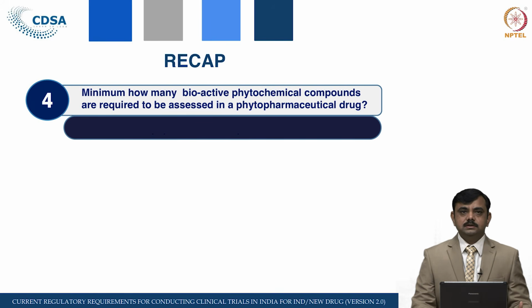Next question: minimum how many bioactive phytochemical compounds are required to be assessed in a phytopharmaceutical drug? You have to recall the definition of phytopharmaceutical, and the answer is a minimum of 4 bioactive phytochemical compounds.